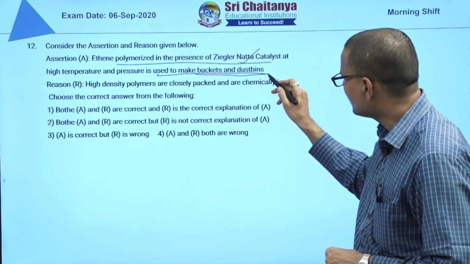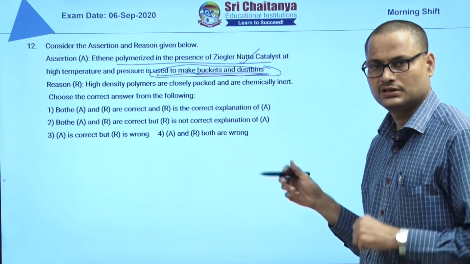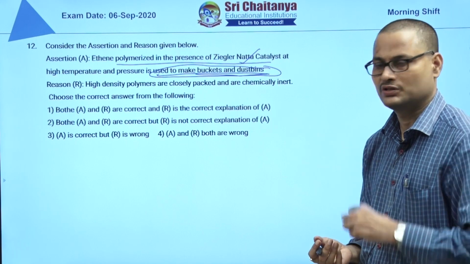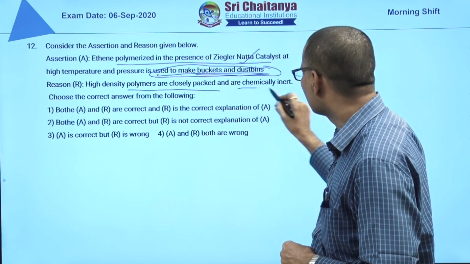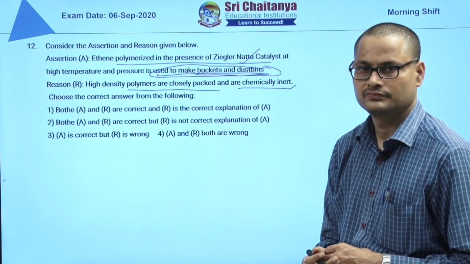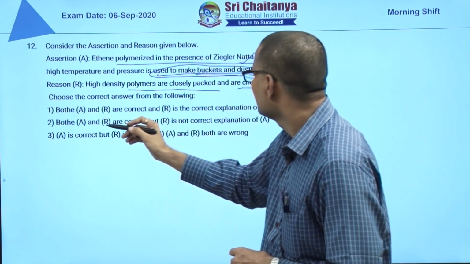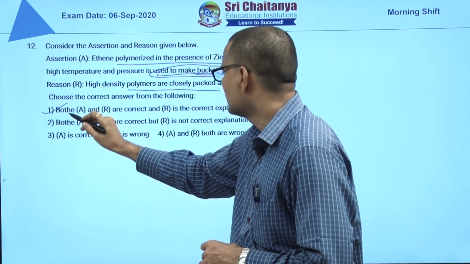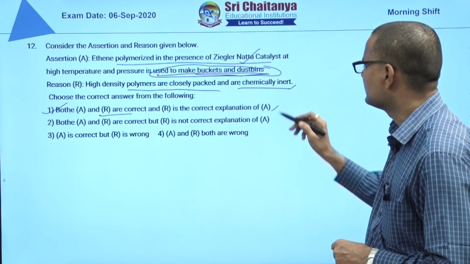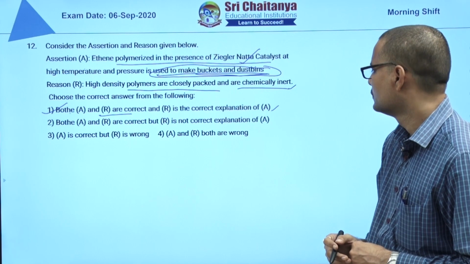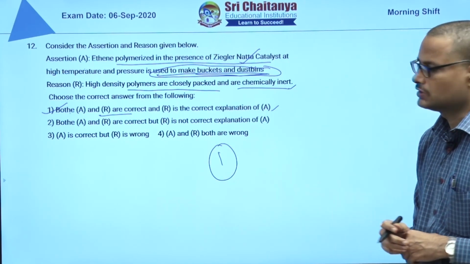You have to read NCERT carefully, where the uses of each polymer are given. High density polymers are closely packed and chemically inert. So both assertion and reason are correct, and the reason is the correct explanation of the assertion. The answer is 1 for the 12th question.